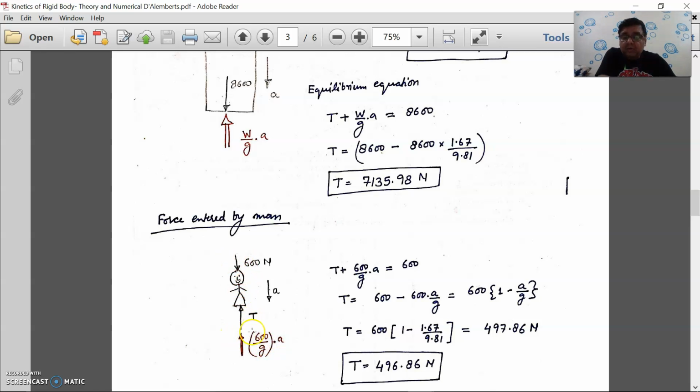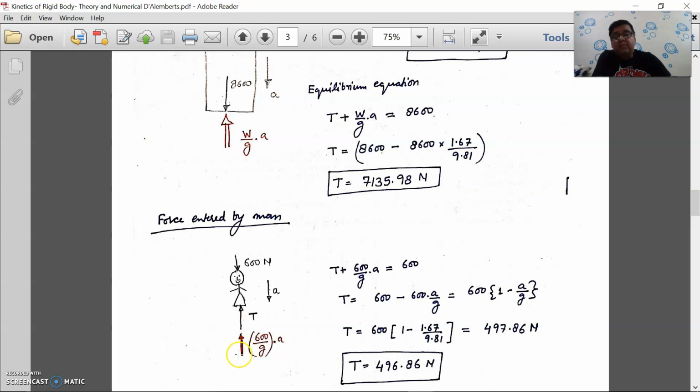Now in this also we'll apply the equilibrium equation, because when I already applied this, then my system has become equilibrium, right? So I can apply the equilibrium equation to it, and that equilibrium equation says that T plus this 600 upon g into a is equal to 600, right?